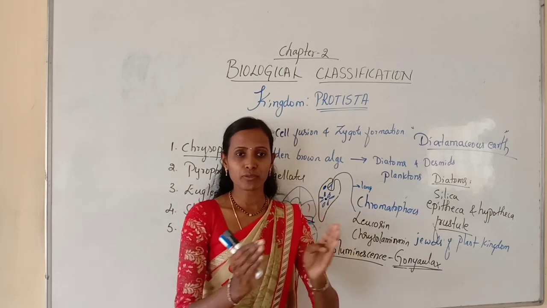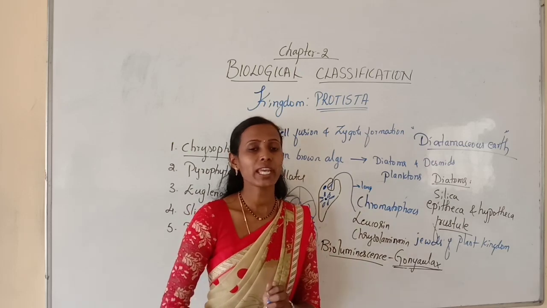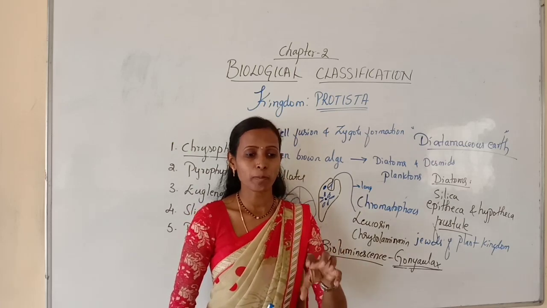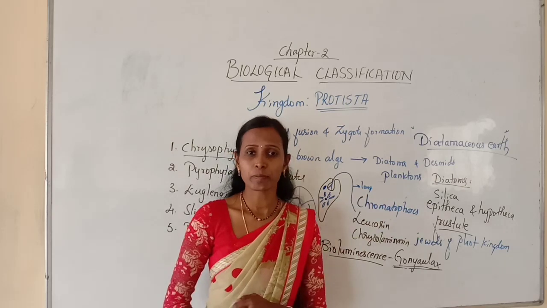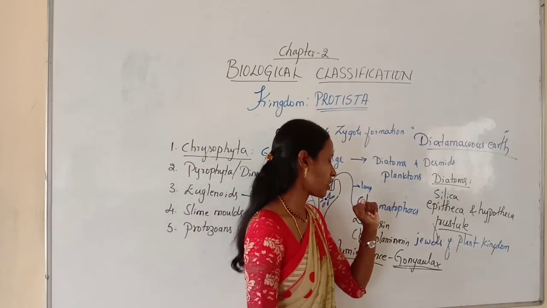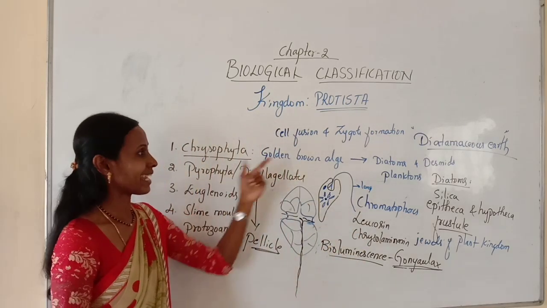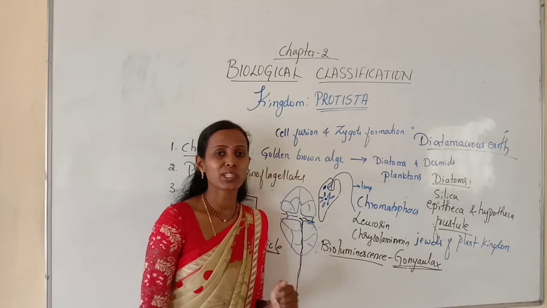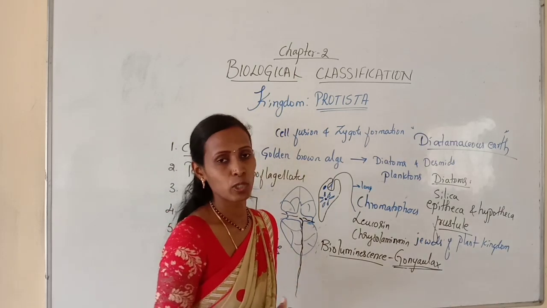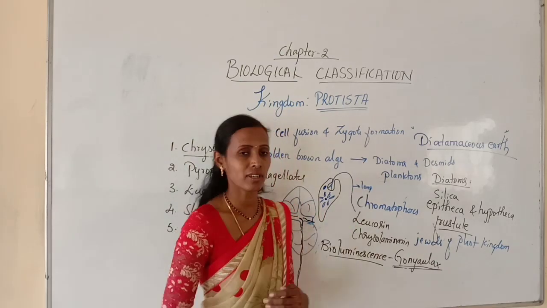The cell will divide to form a new organism. Likewise, cell division is a mode of reproduction, and special types of spores are also produced. They are called auxospores in the case of diatoms. And next is diatomaceous earth. The accumulation of empty cell walls at the bottom of the ocean over several billions of years is called diatomaceous earth.